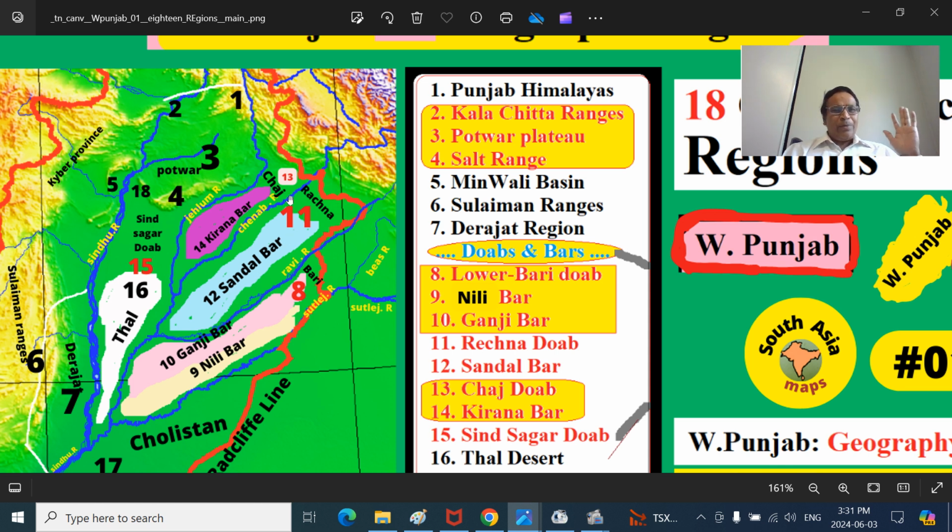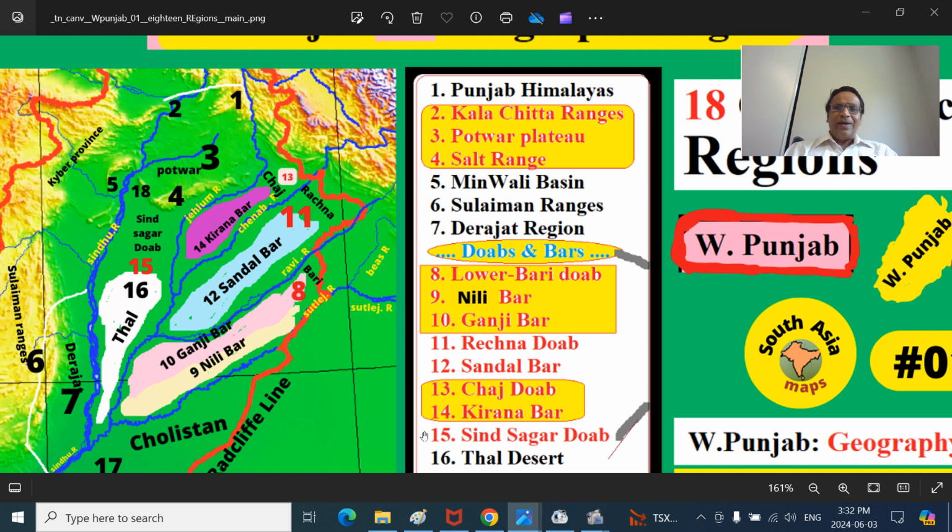Chenab is a very big river, comes from the Lahul Spiti areas, and near Akhnoor in the Jammu Sivalik region, it enters into the Punjab plain. Inside this, there is a bar called Sandal Bar. Very easy to remember. You have R, you have S. The Doab is Rachna Doab, the bar is Sandal Bar. So Rachna Doab, Sandal Bar, 11 and 12.